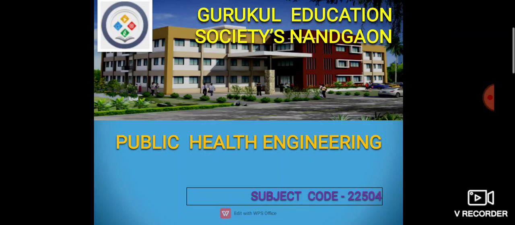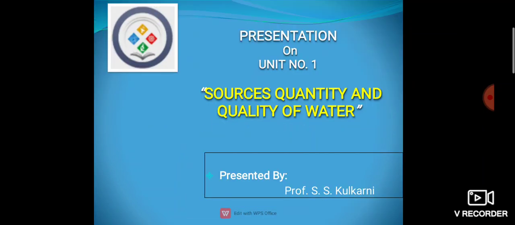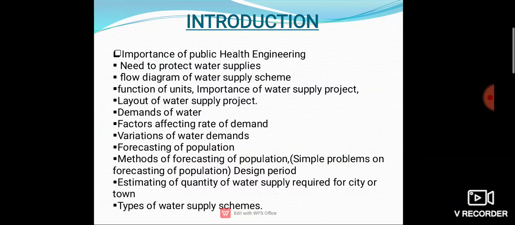Filtration is the soul of the purification process. The line of treatment depends on the quality and quantity of natural water. In India, the first modern water supply system was installed by the corporation in 1870. Here we are going to learn about sources, quantity and quality of water. This is your first unit.